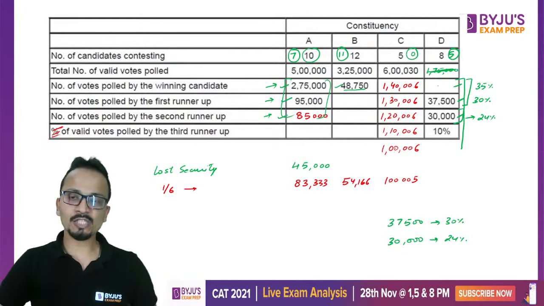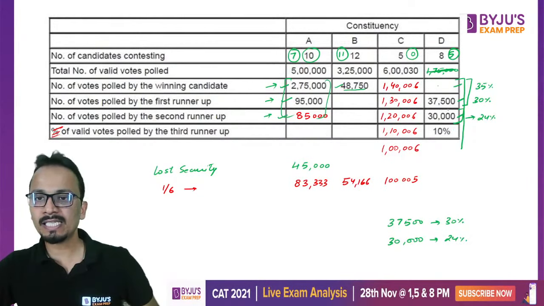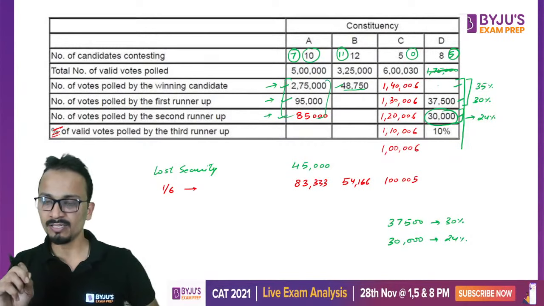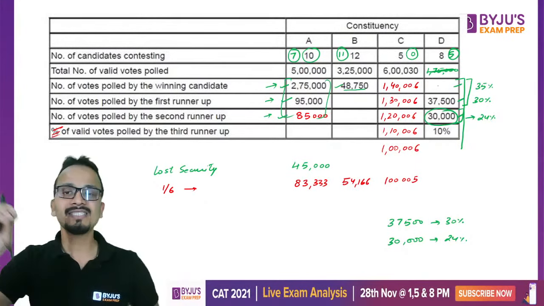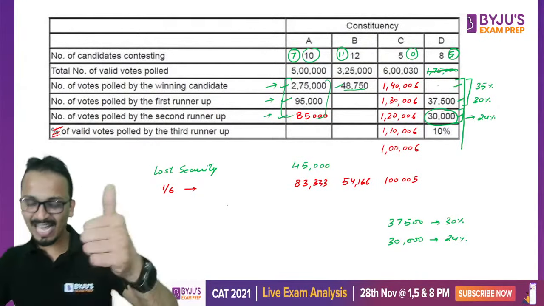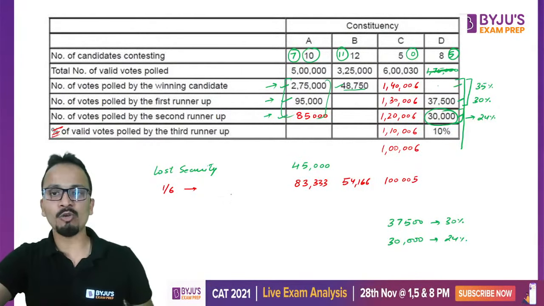Okay, so that is why I can say that this candidate will also be among 65% of the people. Okay, fine. Thank you, Vicky. It's good that you have understood.